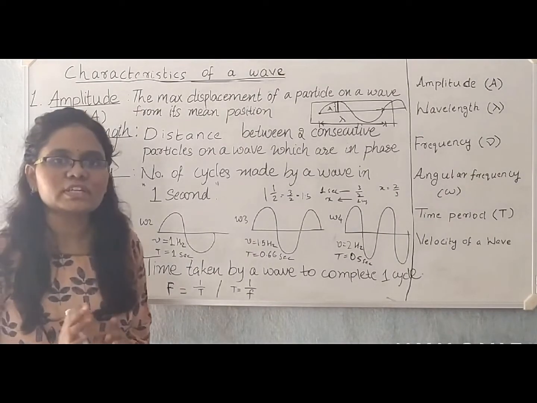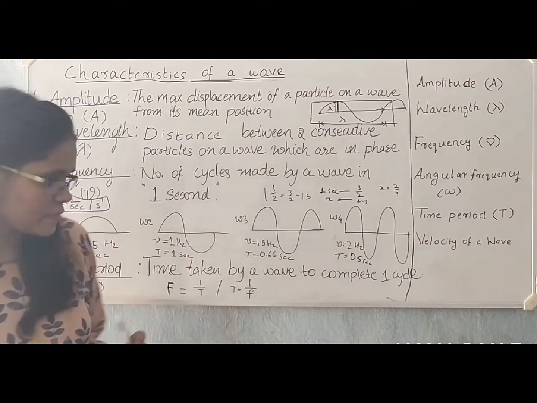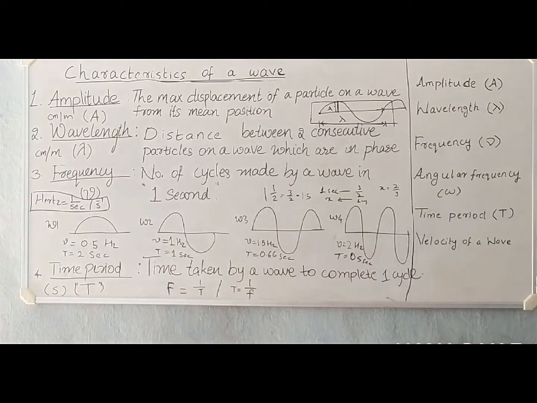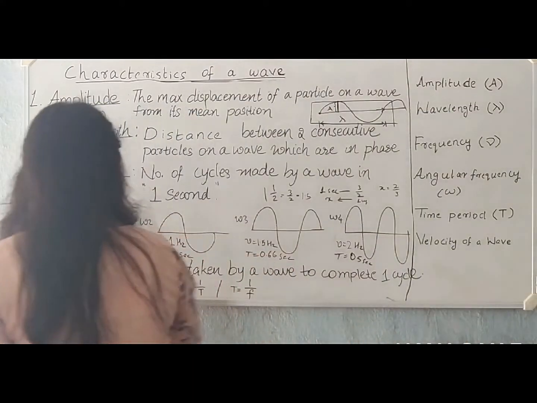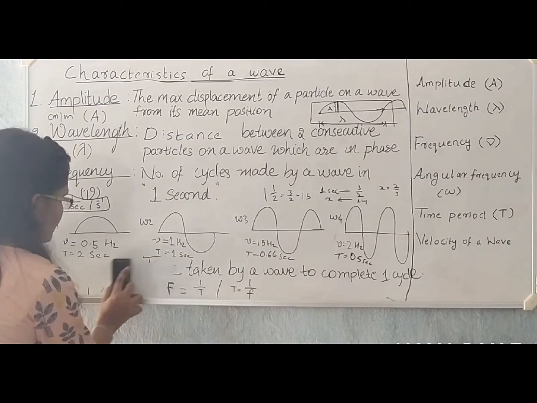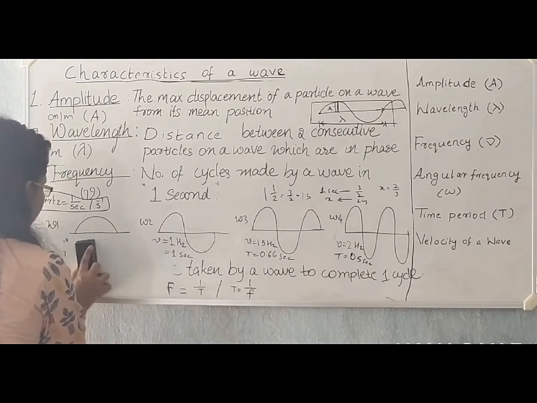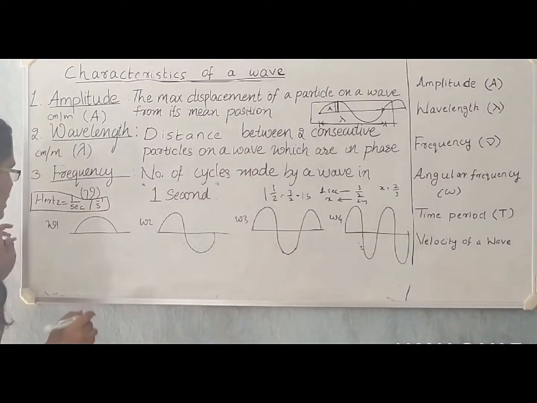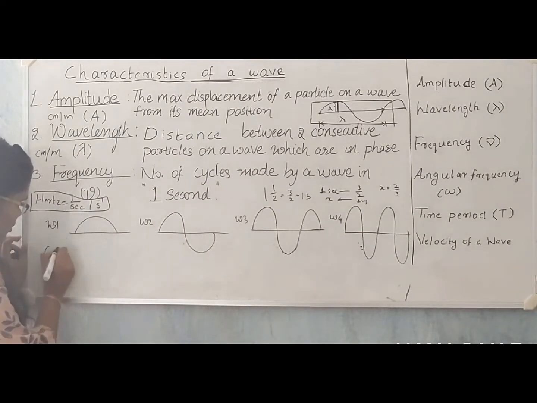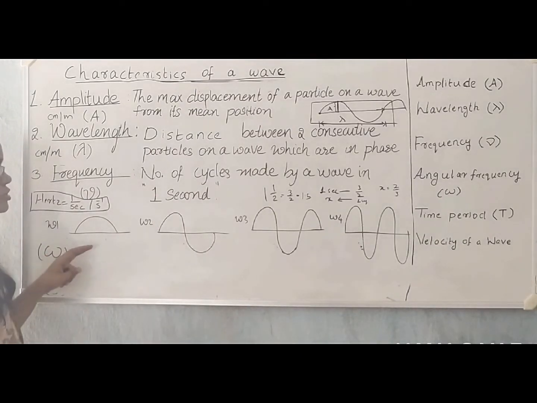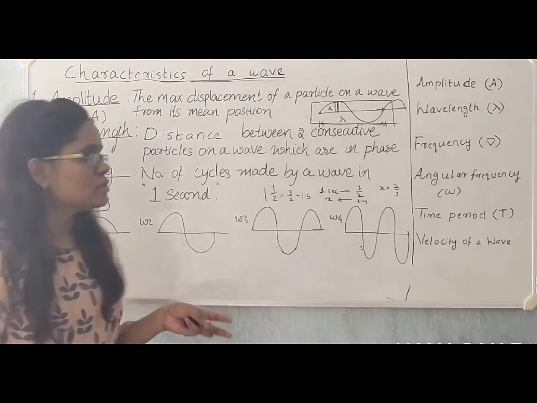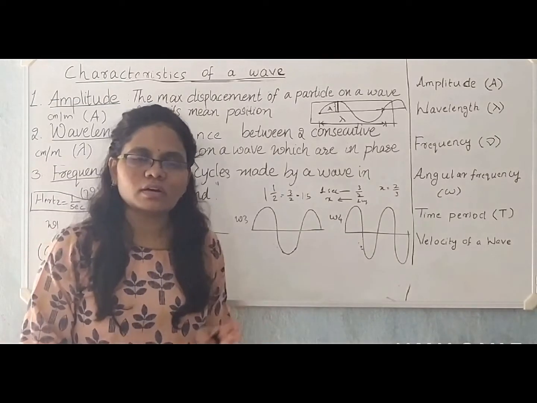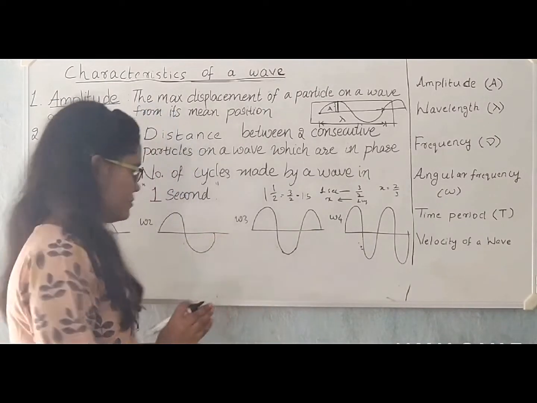There is one more thing called angular frequency. Let me write this. There is one more frequency unit called angular frequency, and it is denoted by omega. It is defined as the phase change that a wave undergoes per second.